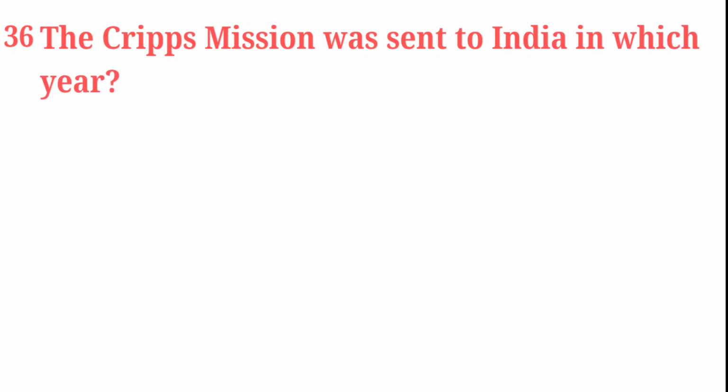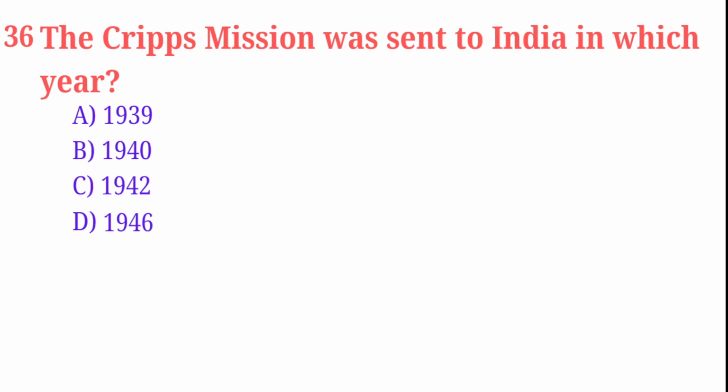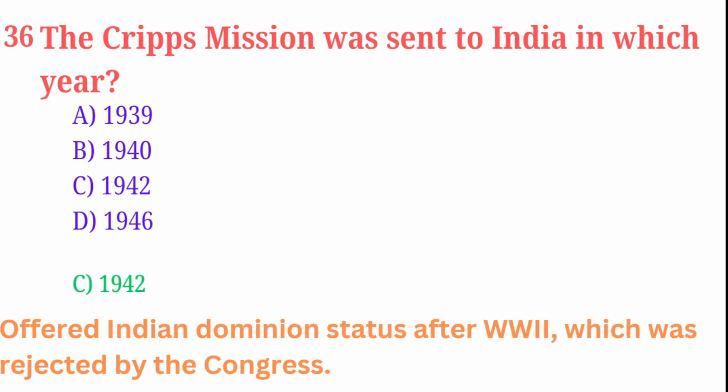The Cripps Mission was sent to India in which year? 1939, 1940, 1942, 1946. Correct answer is 1942. It offered Indian dominion status after the Second World War, which was rejected by the Congress. And after that, Mahatma Gandhi started the Quit India movement.